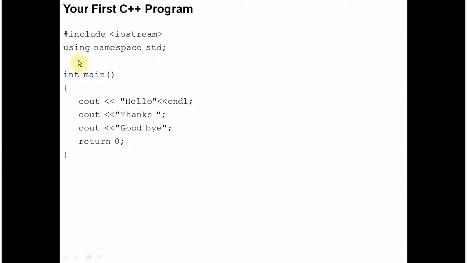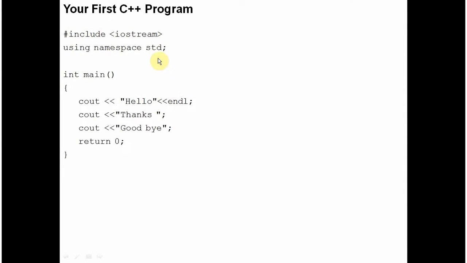I'm going to run this program for you. I'll explain to you this program, what it is doing. First of all, we are including a library, iostream. Why do you run a program? Obviously, you want to input something and you want to get some output. You input from a standard input device and the output that you get is on a standard output device, that is the monitor. So this iostream library includes the commands that help in feeding something into the program and to get some results out of it. So this library has to be included in all the programs.